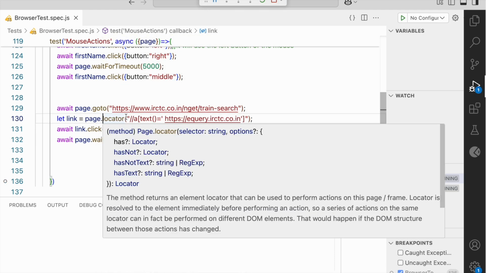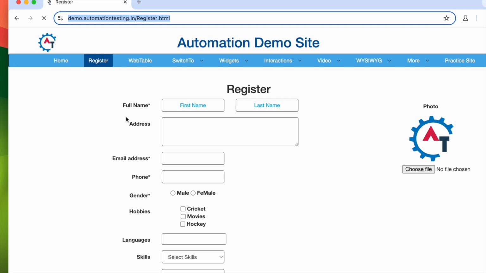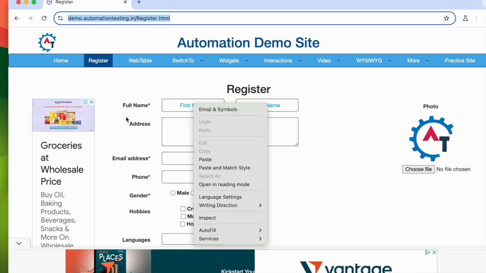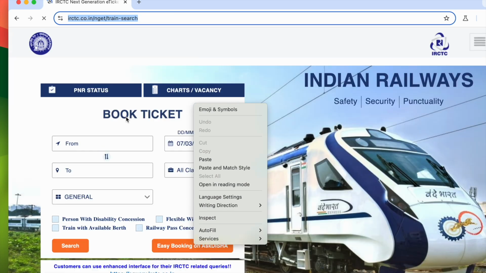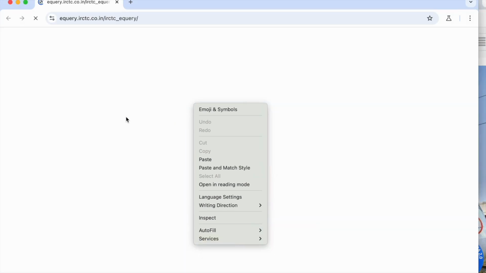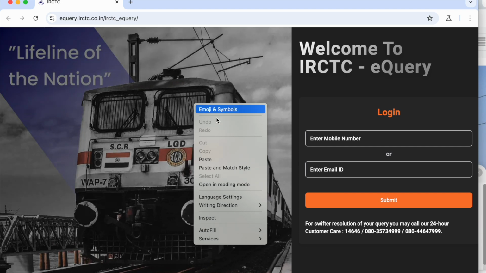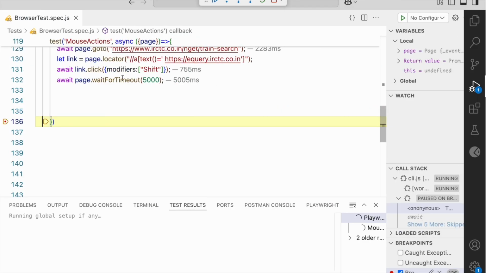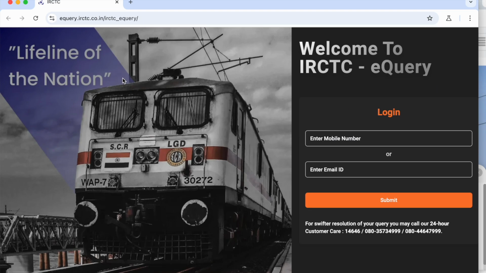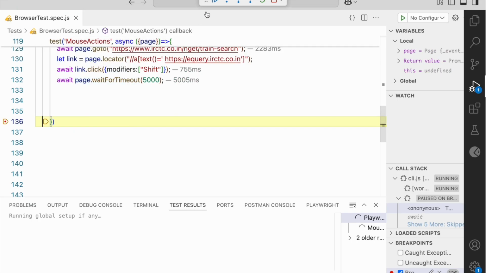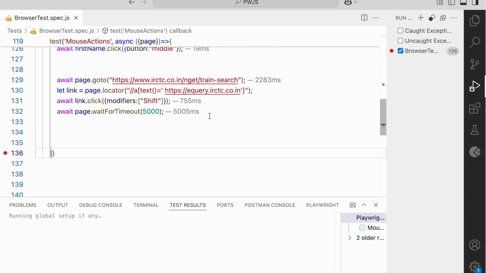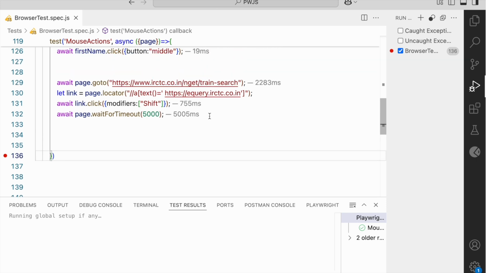Okay, now it clicked, then it will wait for 5 seconds, and then it will go to the IRCTC and click on the window. Now you can see here it clicked the right click, so that is why the dialog is appearing. But here you can see it opened in a new window. So this is how we can click using the Shift key of the keyboard.